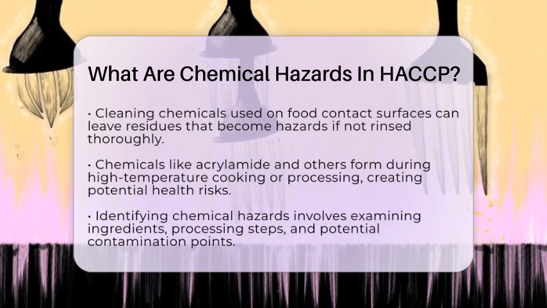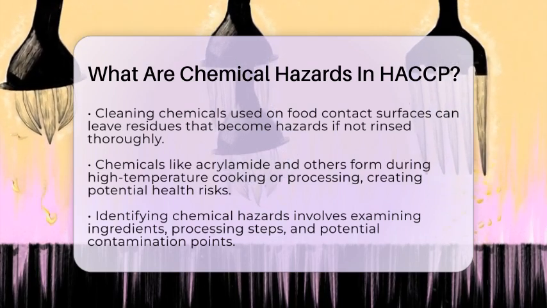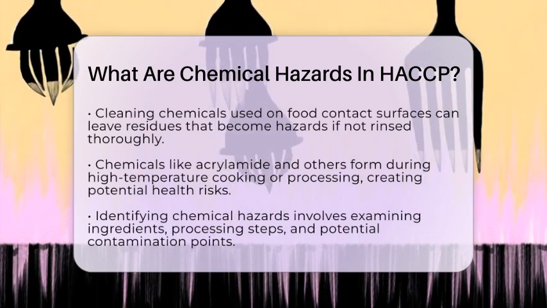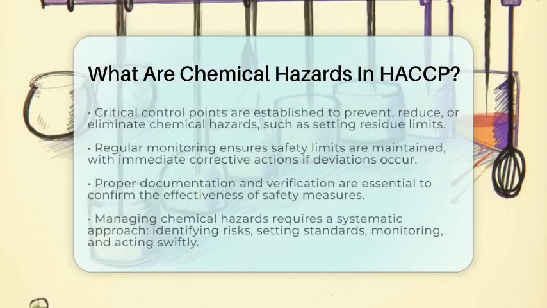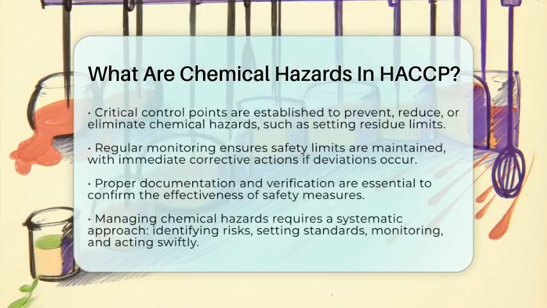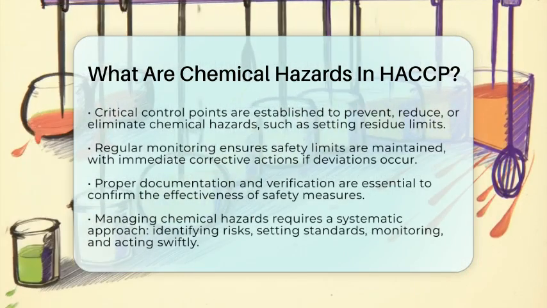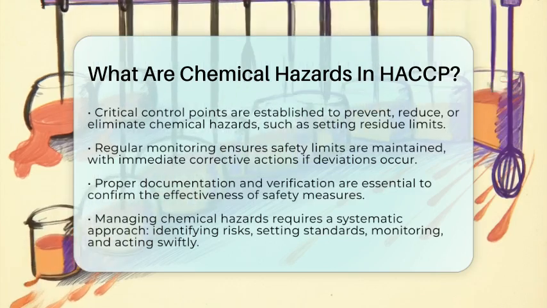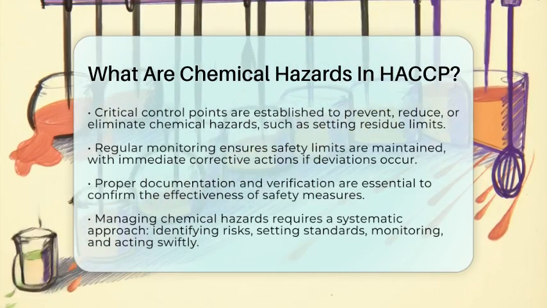In HACCP, identifying chemical hazards starts with examining all ingredients, processing steps, and possible contamination sources. Critical control points are established where these hazards can be prevented, reduced, or eliminated. For example, setting maximum residue levels or pH limits helps control chemical risks.